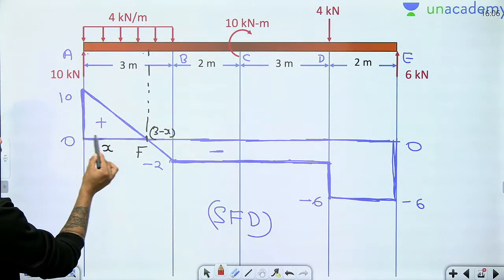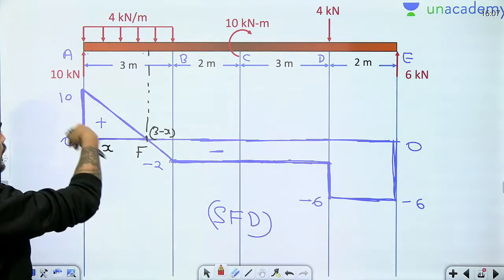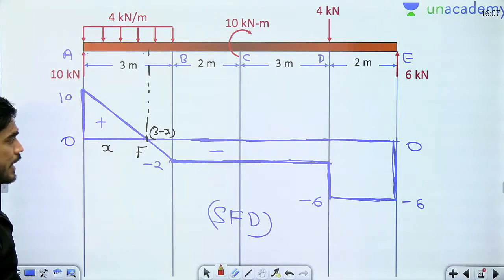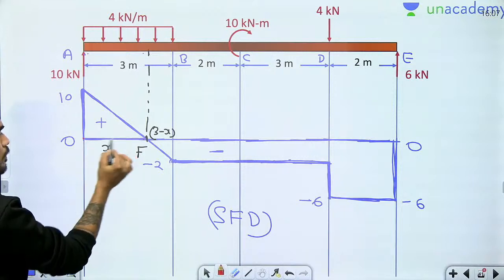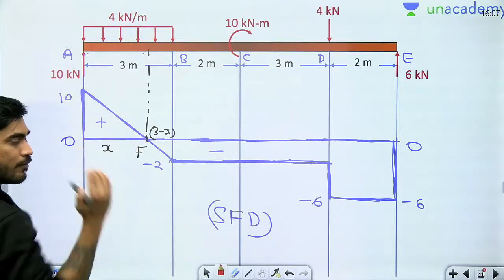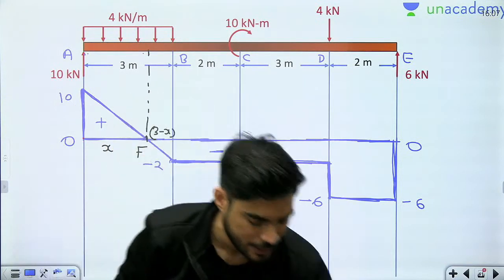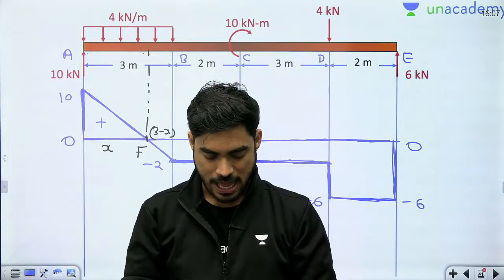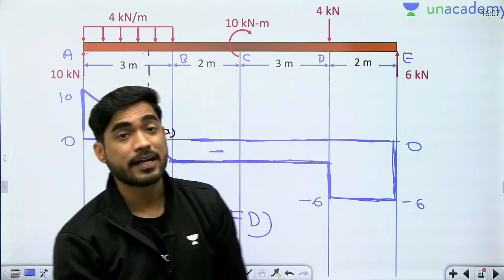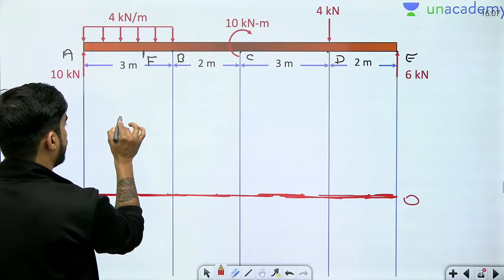How am I going to calculate it? Understand. The change in bending moment from A to F will be equal to the area under this shear force diagram. Bending moment at A is 0, so whatever change comes, that is the bending moment at F. How much will this area be? Half into 10 into x. X is 2.5. So half into 10 into 2.5 will be 12.5. Simple. Bending moment at F will be 12.5.